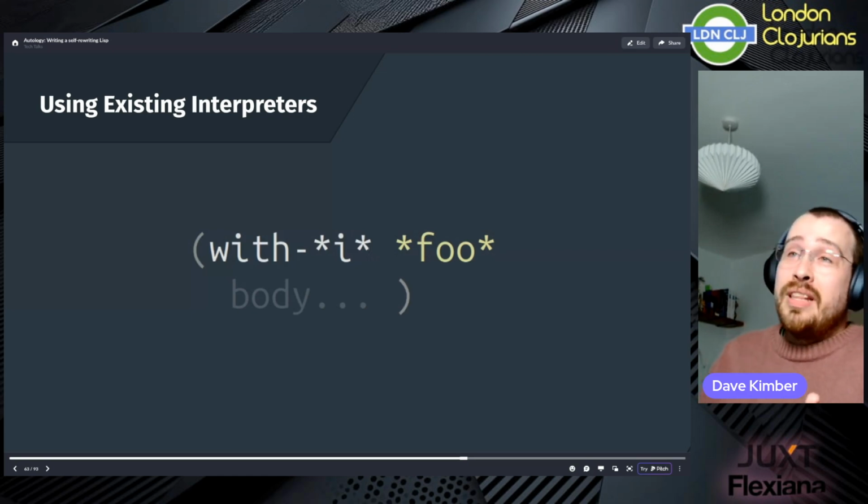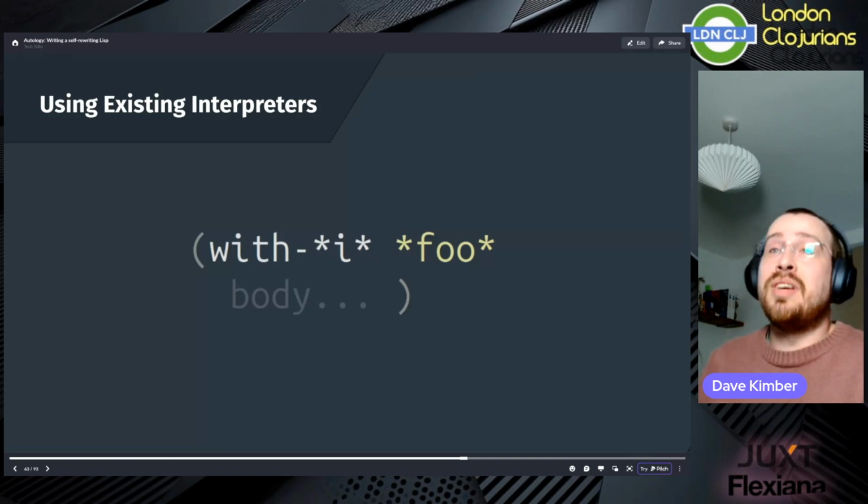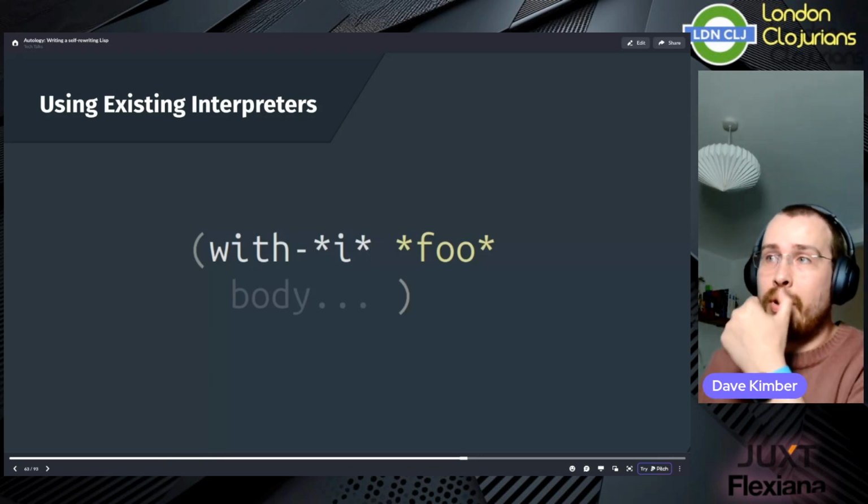Now, for the most part, this is actually just for convenience. Pretty much anything that you could do with this special form could also be done manually by rebinding the interpreter in the program. But sometimes that's a bit of a hassle, especially if you're switching back and forth between multiple different interpreters in the same program.